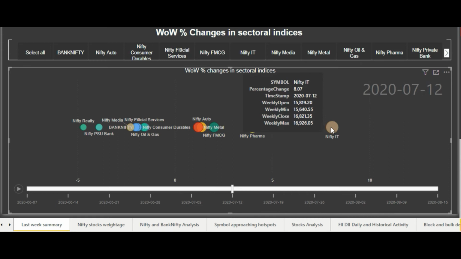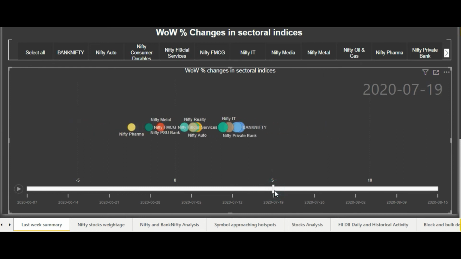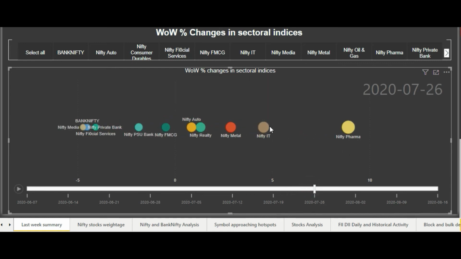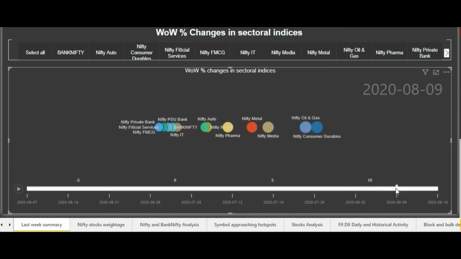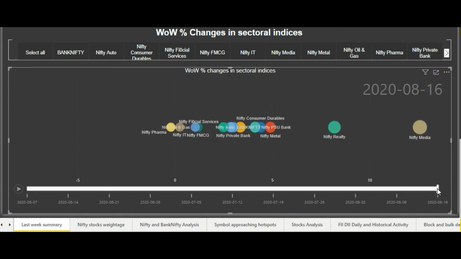Then Nifty IT was the top gainer, and it was a significant jump in Nifty IT, and you can see the difference between the number 1 index and the number 2. It was a significant gap there, so it rose by around 8% in that particular week. And then Bank Nifty also started picking up. Then we can see again pharma and IT became the major gainers, with metal in the third place. Then Nifty Metal again picked up and became first, and then consumer and oil and gas, you can see. And similarly in the last week, Nifty Media and Nifty Realty were on top.